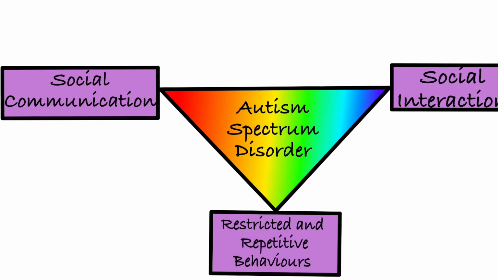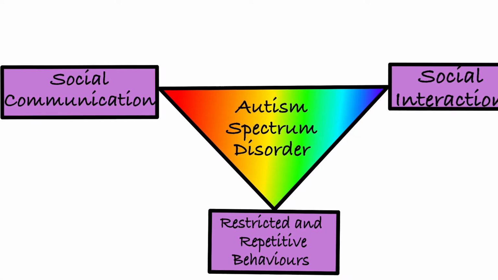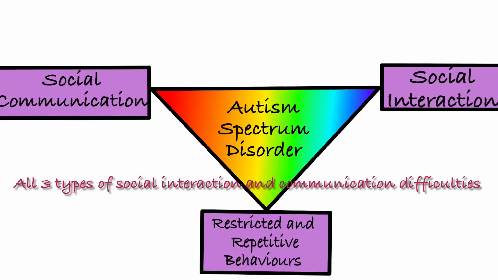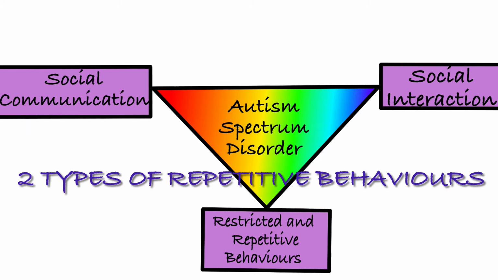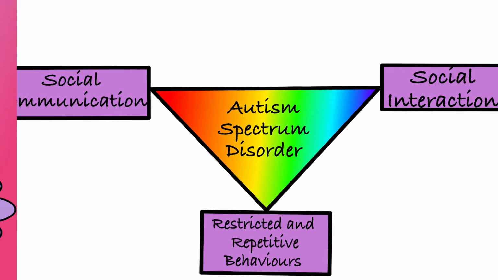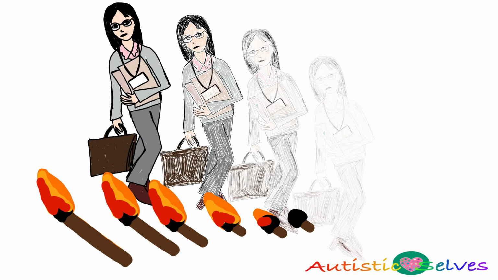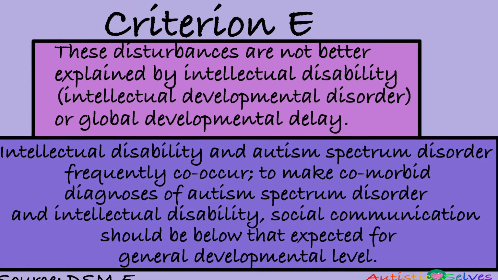So to summarise, to be diagnosed with autism, a person must have all 3 types of social interaction and communication difficulties, and 2 types of restricted and repetitive behaviours. The difficulties must have been present since birth, even though they may not have been noticed until later on in life. The difficulties must impact on daily life, and the difficulties shouldn't be better explained by intellectual disability.